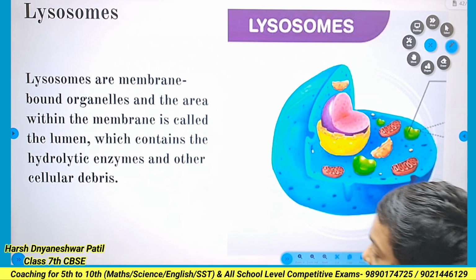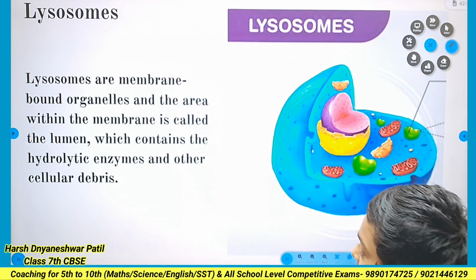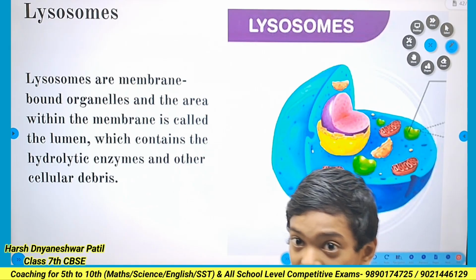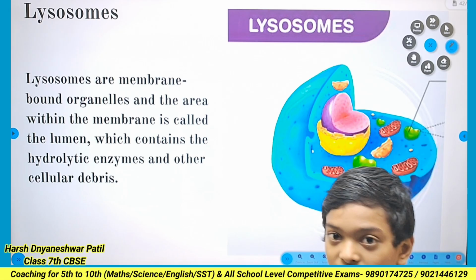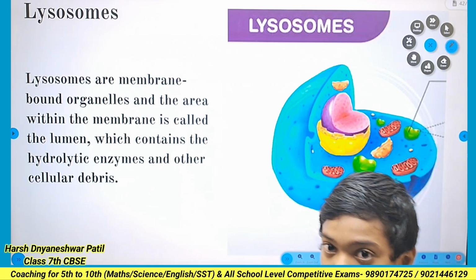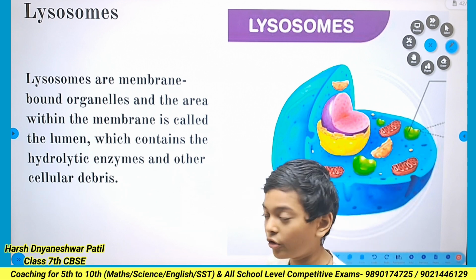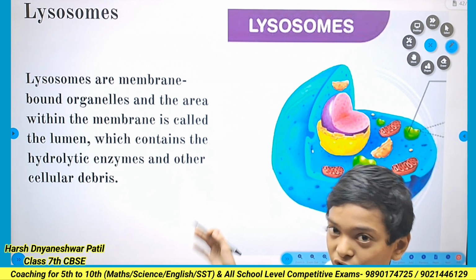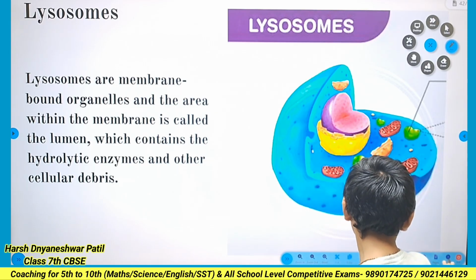Lysosomes. Lysosomes are not present in plant cells, but they are present in animal cells. Lysosomes are also called suicidal bags, because lysosomes contain various digestive enzymes, and if we want to destroy the cell, they can destroy the cell and store it in their bag.